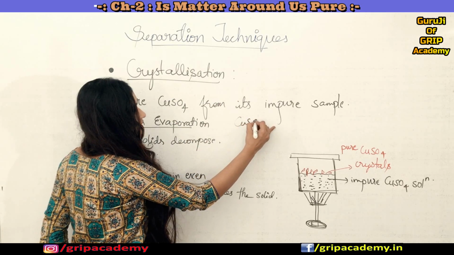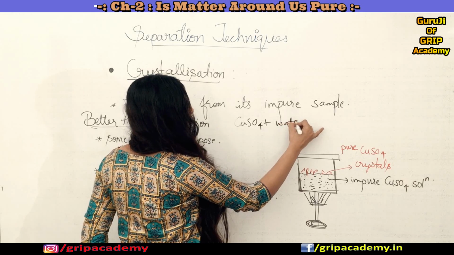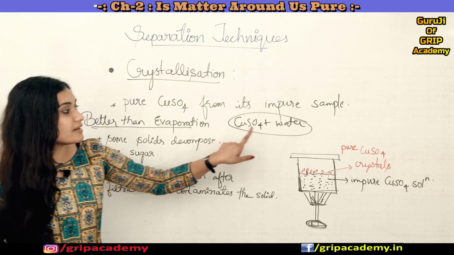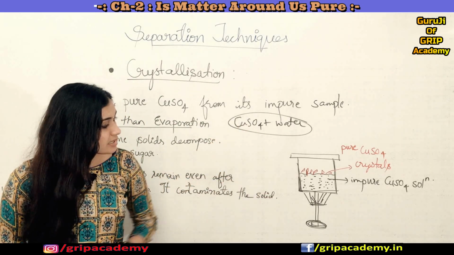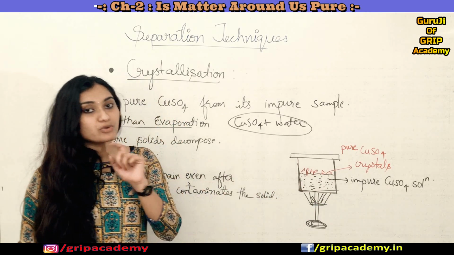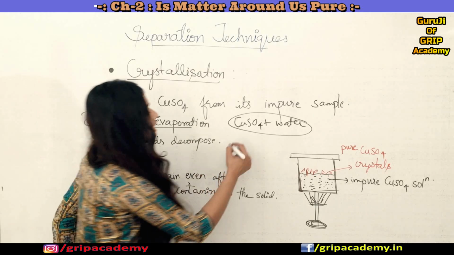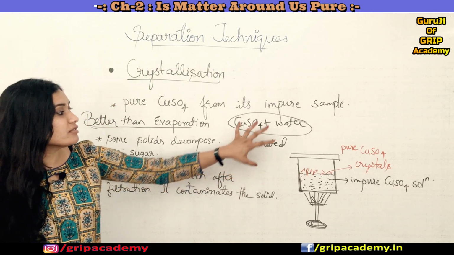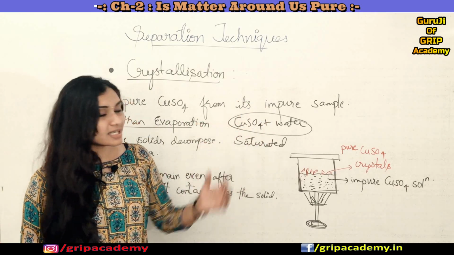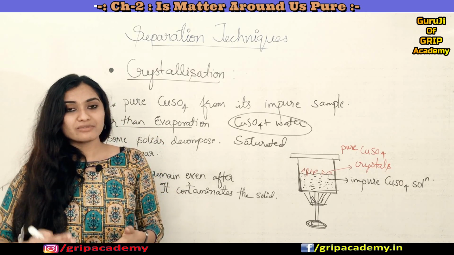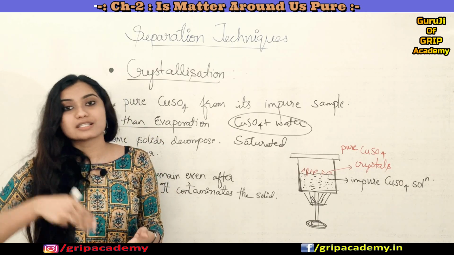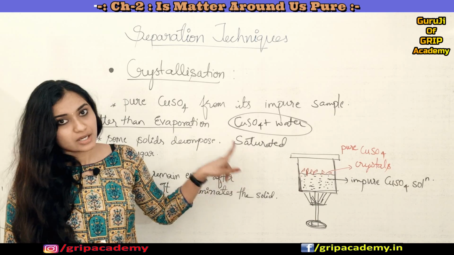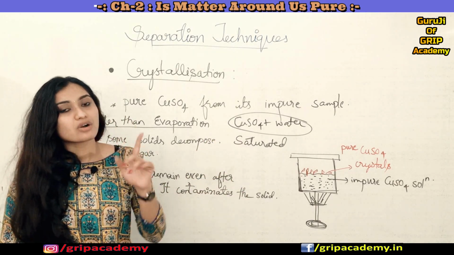Solution means copper sulfate mixed in water. So now we have the solution, and what we are doing is heating it, and most importantly we have to take a saturated impure solution of copper sulfate, because a saturated solution is a solution in which no further solute can be dissolved. Such a solution is called a saturated solution. Fine, so you have taken a saturated impure copper sulfate solution.